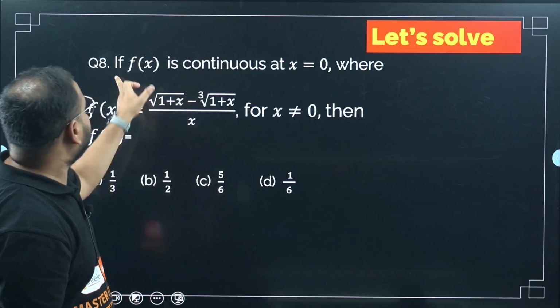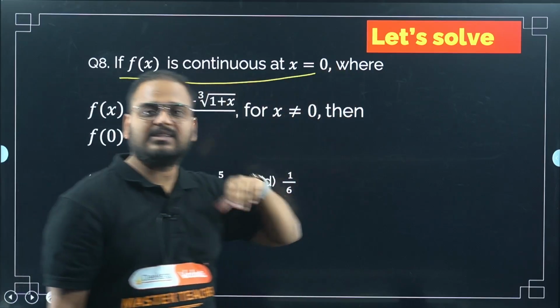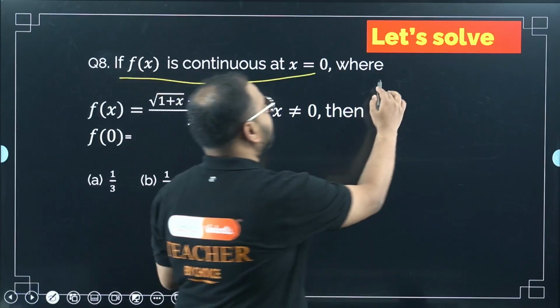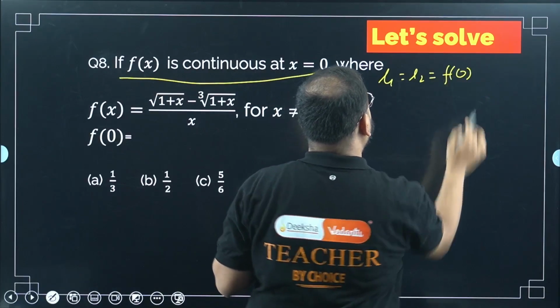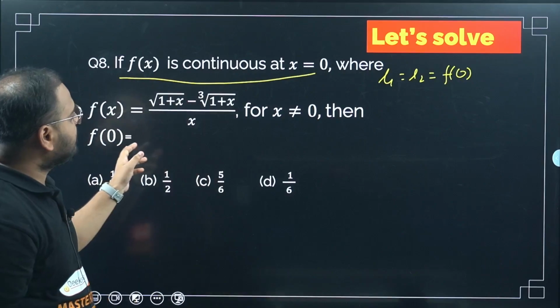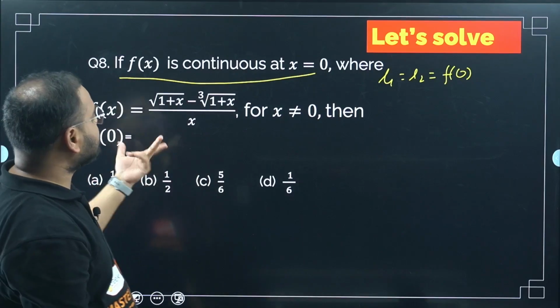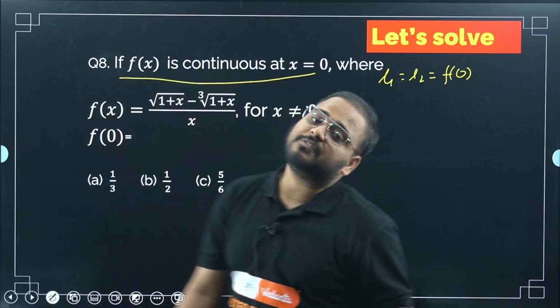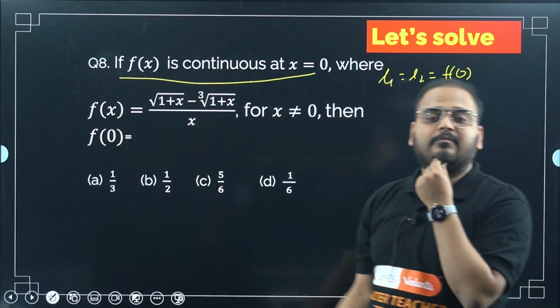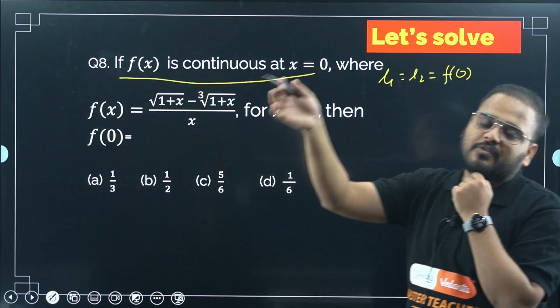Fx is continuous at x equals 0, which means L1 equals L2. Simply write it here: L1 equals L2 equals f of 0. Then how much is f of 0? So find the limit value. In the previous question, the first question that we took, we simply found it by putting the value directly.